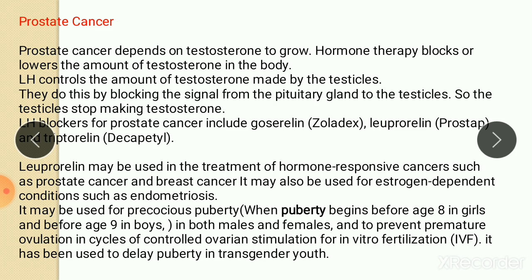It may be used for precocious puberty, when puberty begins before the age of 8 in girls and before the age of 9 in boys, in both male and female. It is also used to prevent premature ovulation in cycles of controlled ovarian stimulation for in vitro fertilization. It is also used to delay puberty in transgender youth. So this is the main usage of this drug.